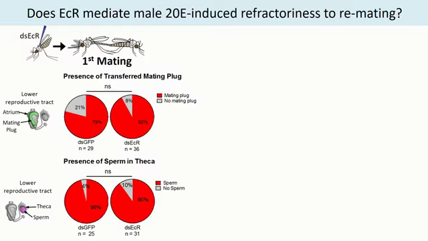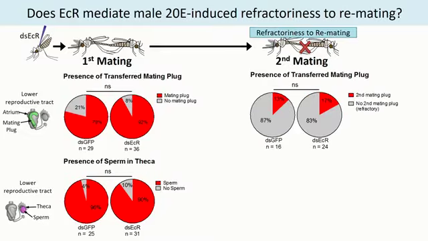And so by looking at both the transfer of a mating plug in the atrium as well as presence of sperm in the theca, we can see that, as we expect, ECR doesn't have any role in mediating their ability to mate a first time. But the more interesting question is whether it affects their refractoriness to remating.